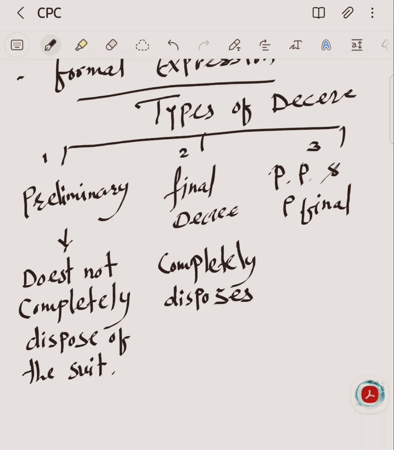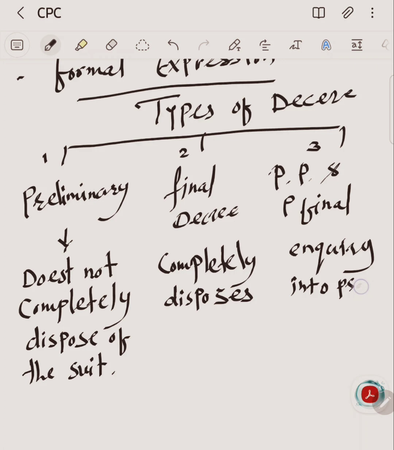Such kinds of decrees are passed in certain cases, for example, for possession and mesne profits. In such cases, the court directs the possession of land and orders an inquiry into the profits. The first part of the decree is final, whereas the second part is preliminary. Since the decree is one, it is partly preliminary and partly final. So possession, and then inquiry into the profits. It is two parts.